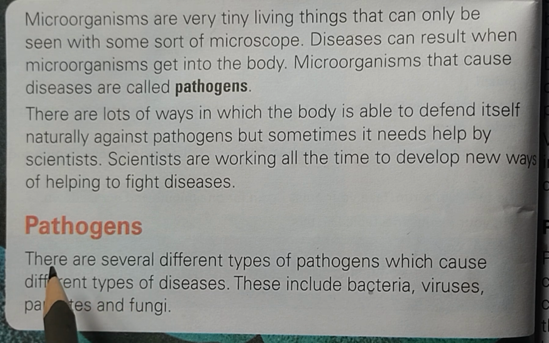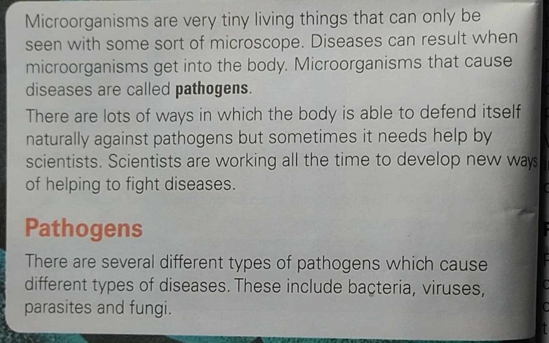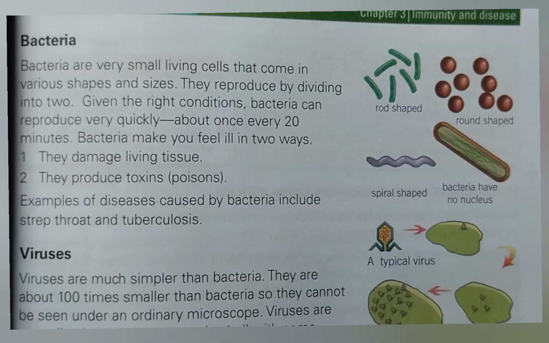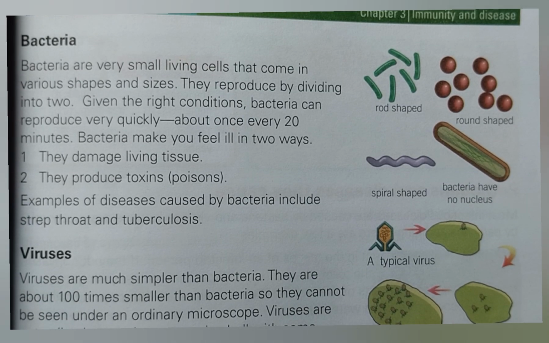Now, there are several types of pathogens which cause different types of diseases. It means pathogens are related to different diseases. For example, some include bacterial diseases, viral diseases, parasitic and fungal diseases. So these are a few pathogens which cause different types of diseases in the living body. So students, now we will study about bacteria.